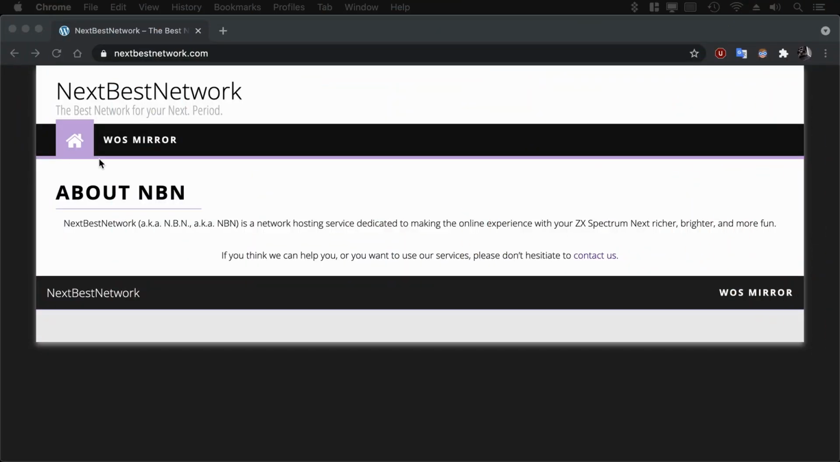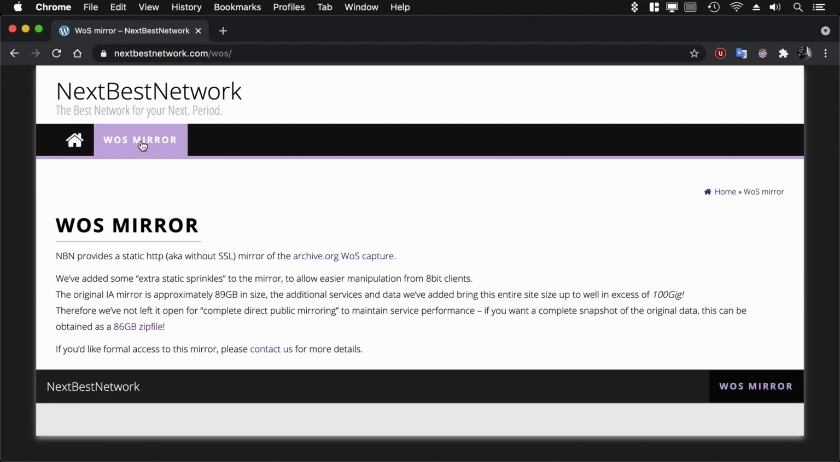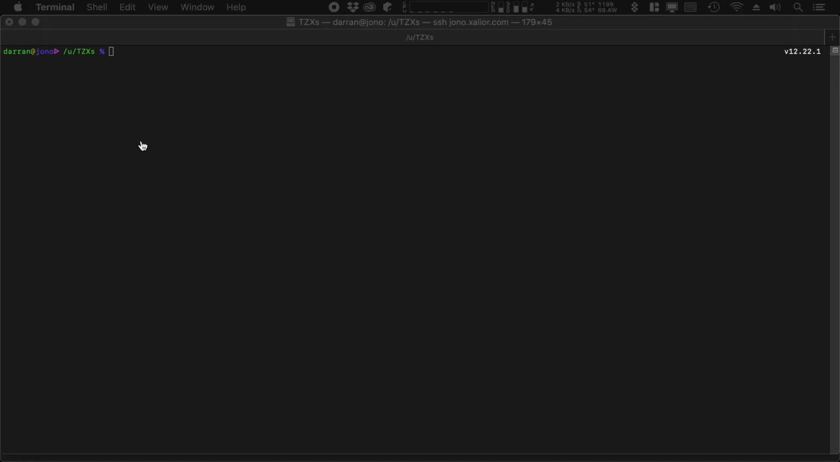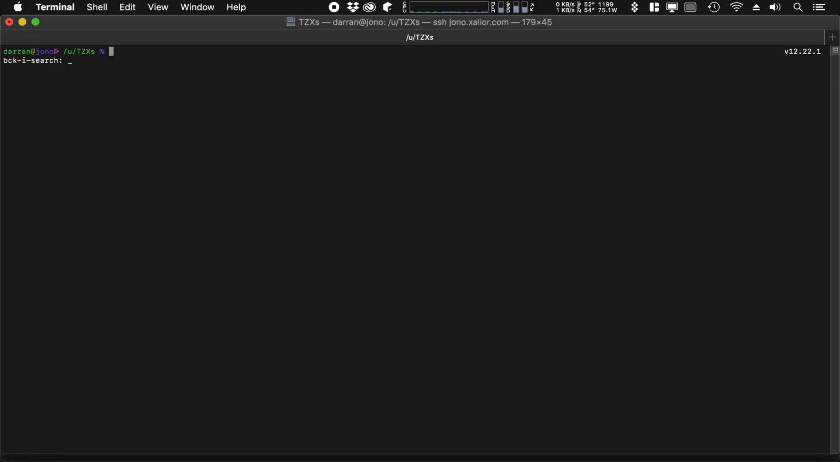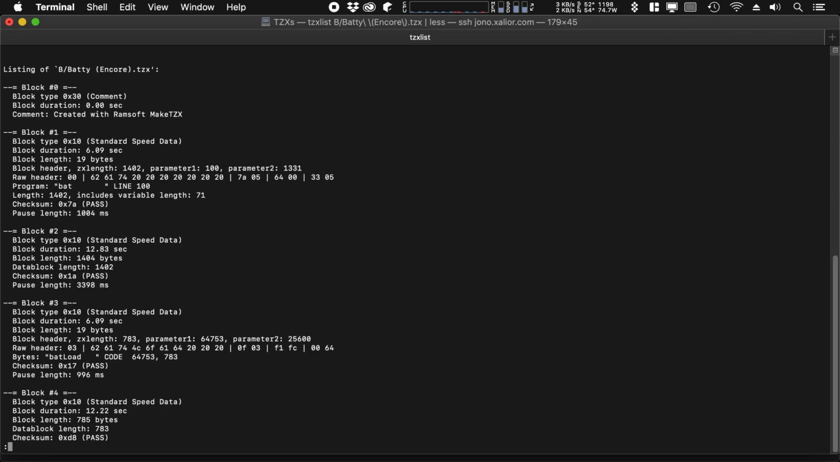So, I was playing around with NBN the other day, and specifically I was looking at the TZX files on our WASP mirror, and I noticed something that I didn't quite understand, something that didn't make sense to me. So I'm hoping that if I explain it to you, you can all explain it to me. Let's take Batty, one of my favourite games from my childhood, as an example.